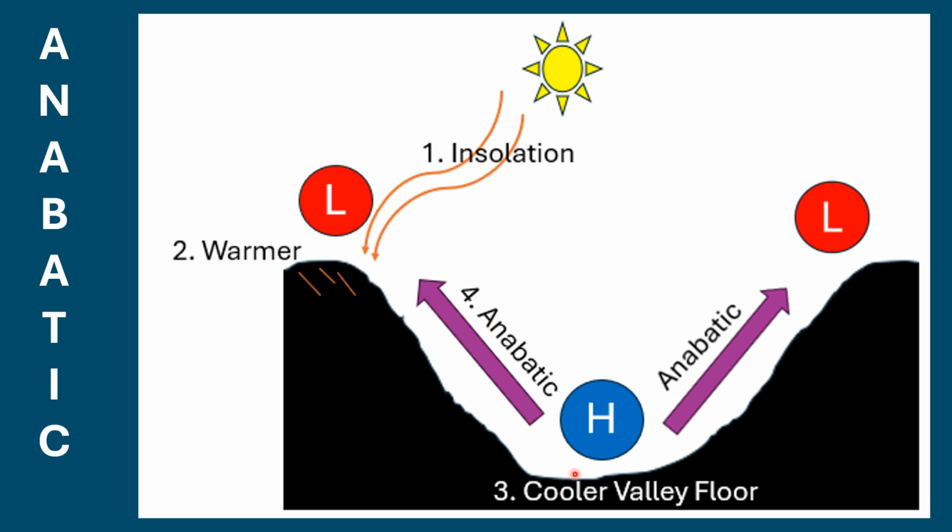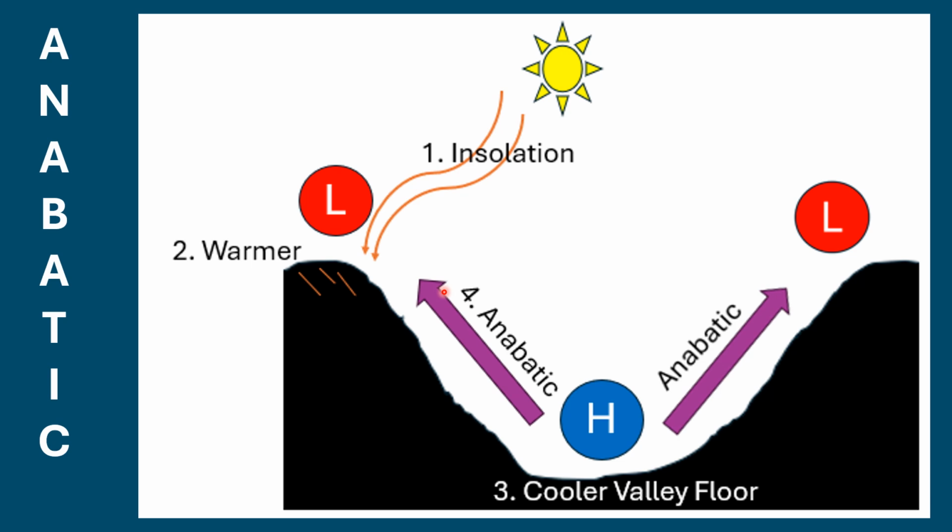As the valley floor takes a longer while to heat up, temperature is going to be lower, and this lower temperature results in the development of a high pressure on the valley floor. Under the influence of the pressure gradient force, the wind is thus going to blow from high on the valley floor up the slope to the top of the mountain where a low pressure is located. This resultant wind from high to low is called the anabatic wind.